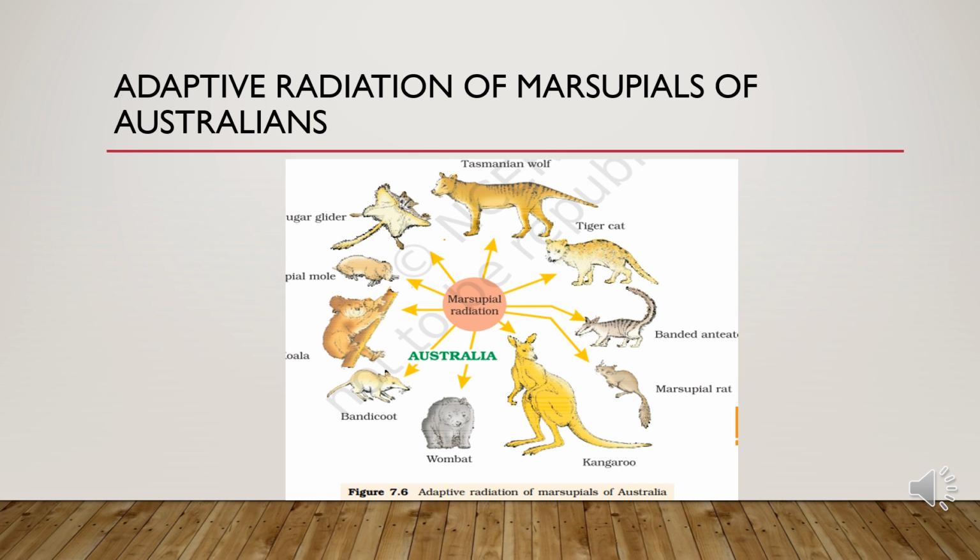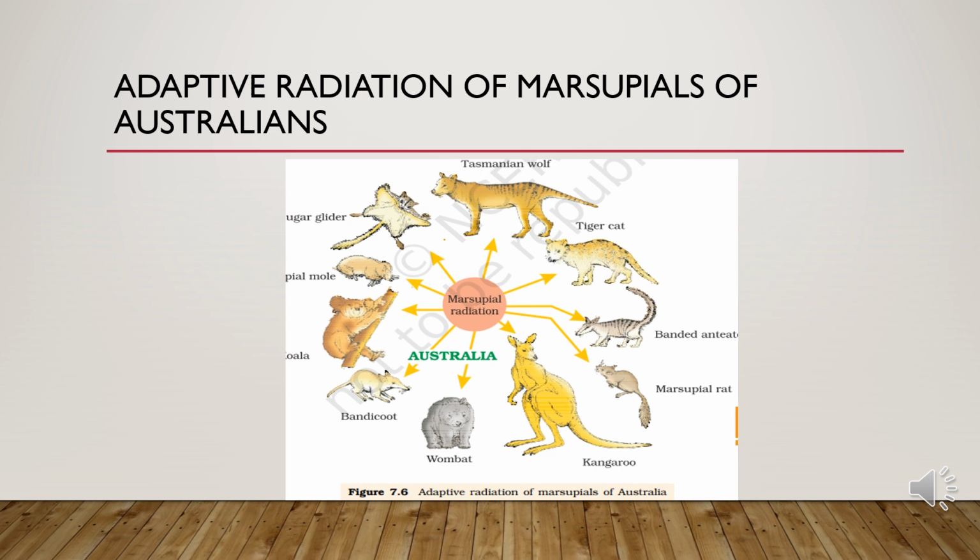Now, Australian marsupials. Darwin explained that adaptive radiation gave rise to a variety of marsupials. Marsupials are basically pouched mammals in Australia, formed by the same process of adaptive radiation as found in the finches in the Galapagos Islands. Adaptive radiation based on locomotion in mammals is a good example.